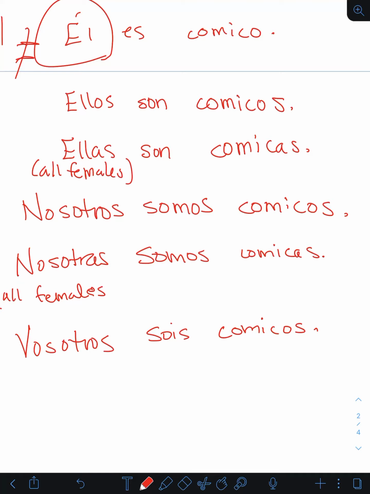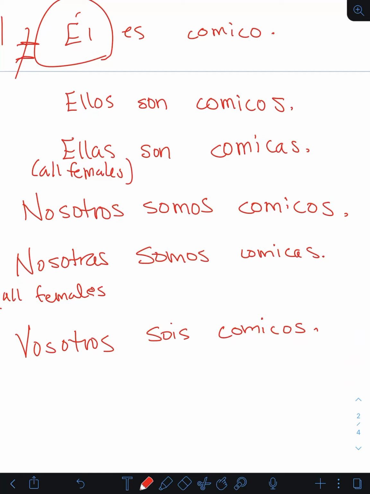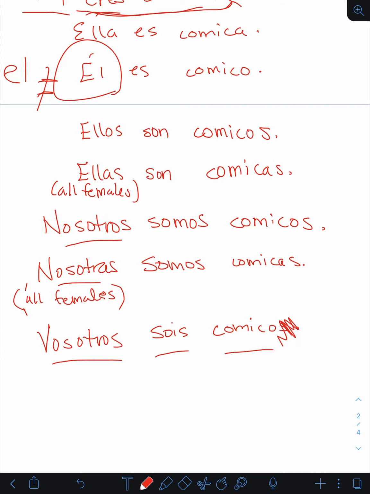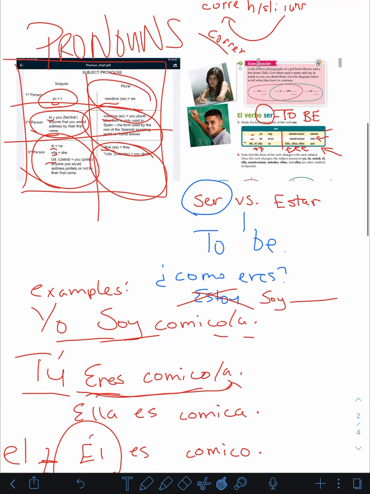Nosotros somos cómicos. We are funny. And now look, see, these are all plural, so if it's more than one person, it ends with the S, okay? So we are funny. And this could be me and a group of guys. It could be just a group of guys. Nosotras somos cómicas if it's a group of girls. Right? And then vosotros sois cómico or cómicos, whatever you think you should be using. So that is how you use literally all the grammar notes that we went through.